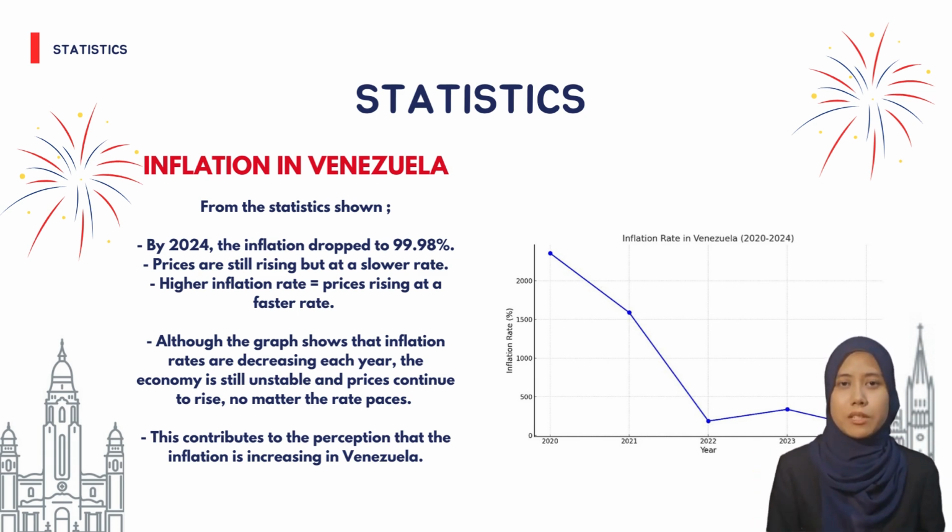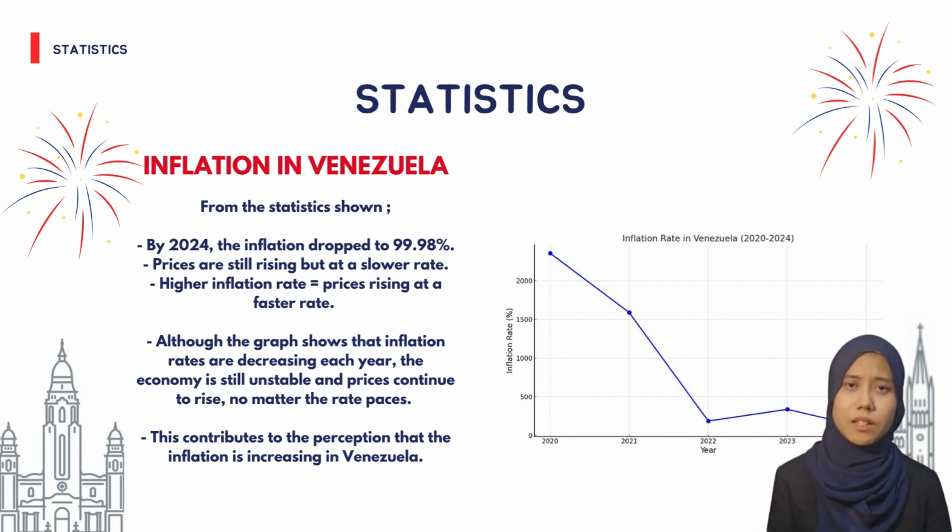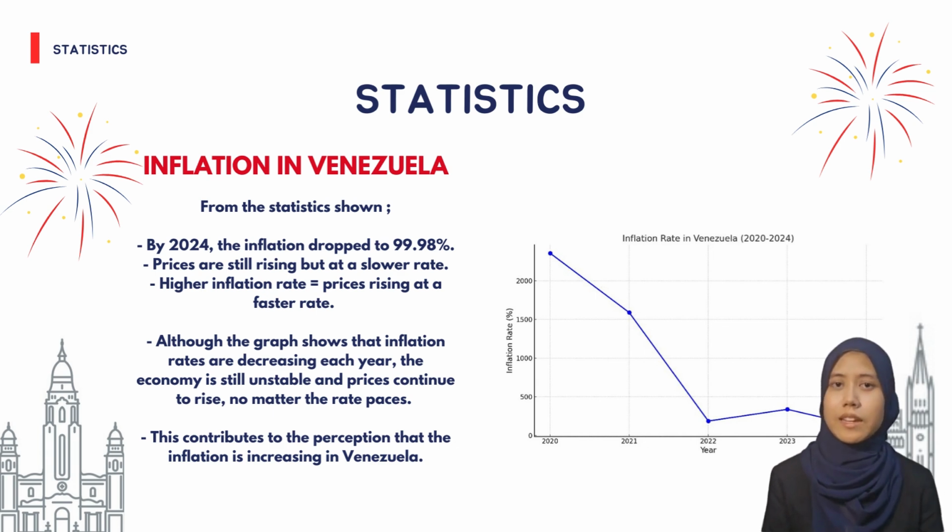This contributes to the perception that the inflation is still increasing in Venezuela, because inflation means the price rising each year. This is due to the persistent inflation that's happening in Venezuela due to their hyperinflation challenges, and the economy